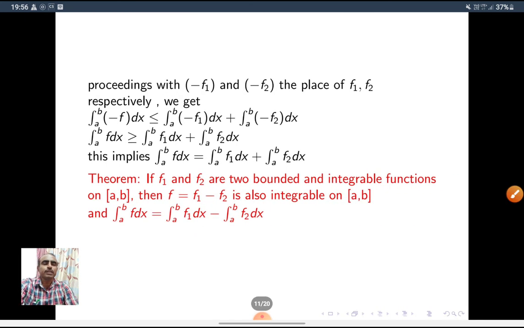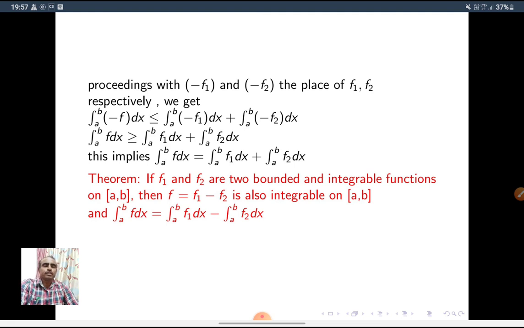Apply this inequality with minus f, proceeding with minus f1 and minus f2 in the place of f1 and f2. We get integral A to B minus f dx less than or equal to integral A to B minus f1 dx plus integral A to B minus f2 dx, right? So the minus signs get cancelled. The inequality becomes integral A to B f dx greater than or equal to integral A to B f1 dx plus integral A to B f2 dx. This implies integral A to B f dx is equal to integral A to B f1 dx plus integral A to B f2 dx.